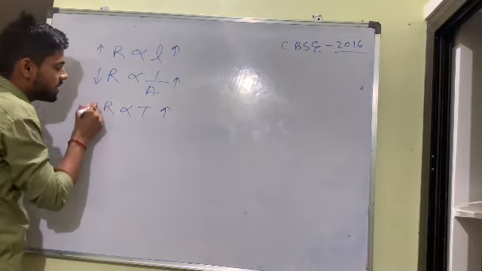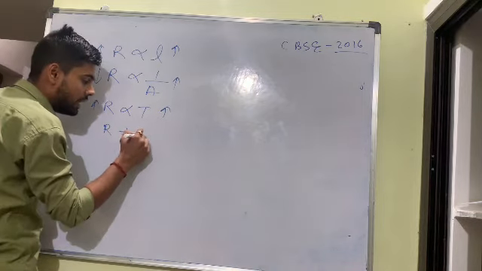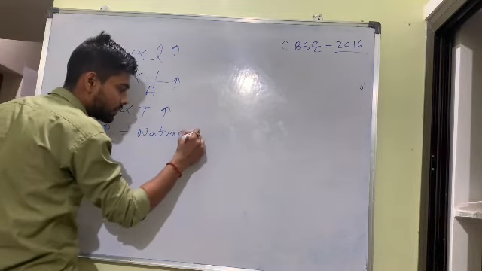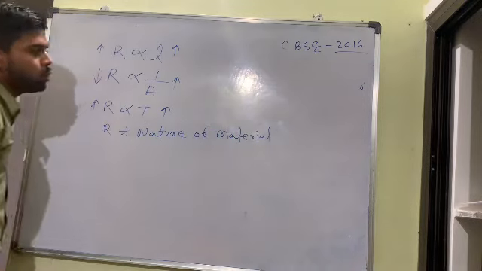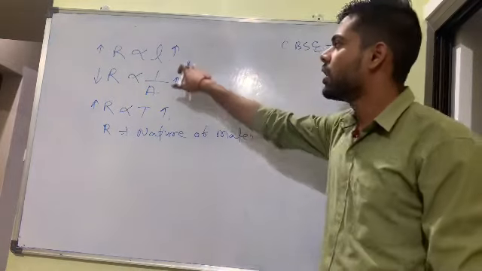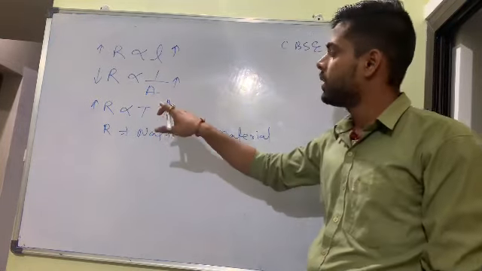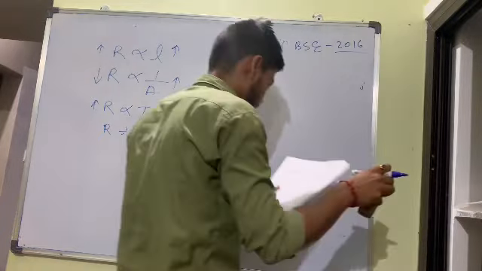If temperature increases, resistance increases. Next, resistance depends upon the nature of material. They are asking for 2 points. I gave you 4 points. Among that, any can be right: length of a wire, area of cross section, temperature, and nature of material. So this question is also clear.